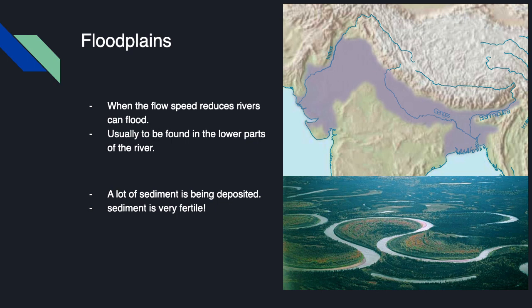The floodplains are the areas where the flow speed of the water reduces, and when they flood, the sediment is thrown across the river onto that floodplain, and this contains a lot of minerals from the mountains, and of course these minerals make these soil types very, very fertile. And you can see in the picture that these areas contain most of the agricultural areas of India.